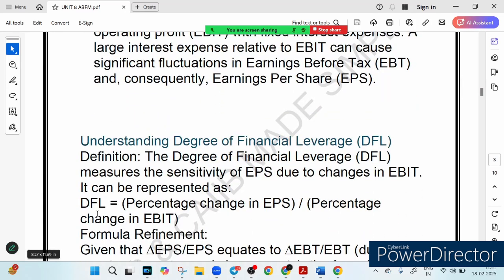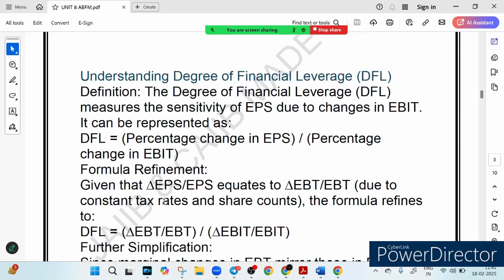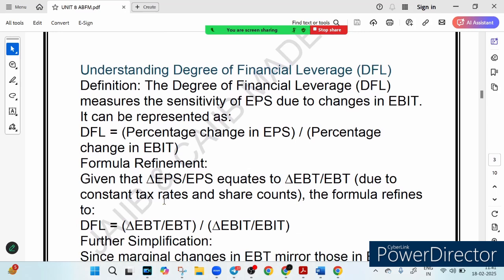So friends, ever wondered how a small change in your profit can cause a big fluctuation in your earnings? Well, that is the magic of financial leverage, obviously with danger also. Today we are going to break down a key concept which we call the degree of financial leverage. Don't worry, I will explain it so simply that you will be a DFL expert in no time. Okay, let's get started with the basics.